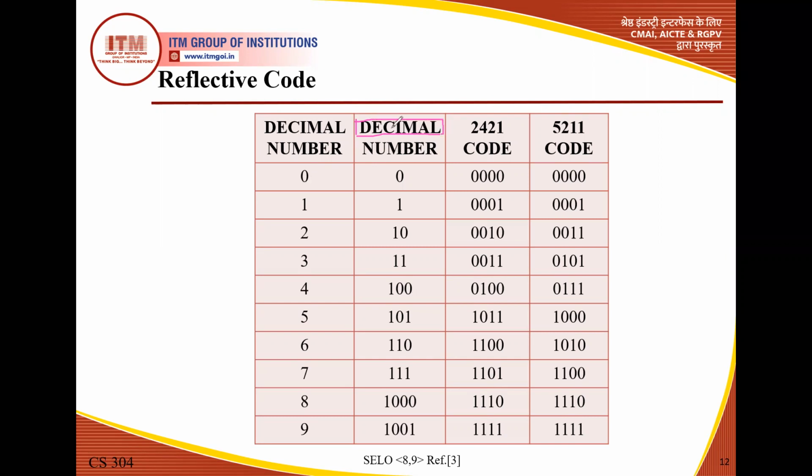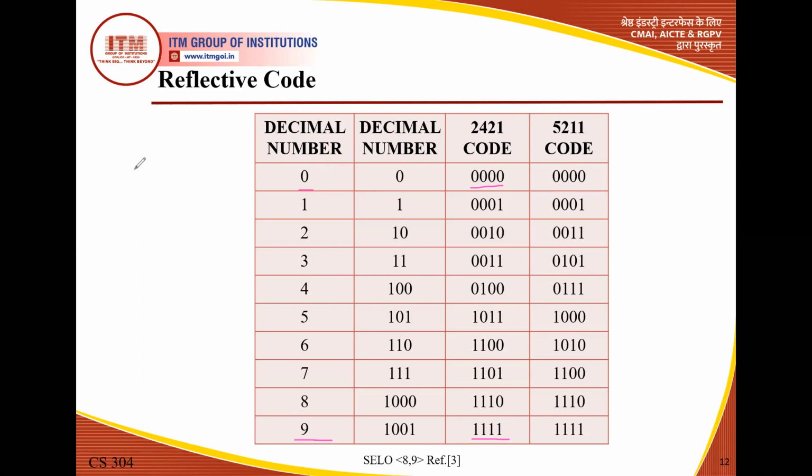So we have 0, 1, 2, 3 up to 9. We can easily convert the decimal number into binary. We have the 2421 and 5211 codes already. The important thing about the reflective code is this: the 2421 code for the decimal number 0 is 0000, and for decimal number 9 the 2421 code is 1111.